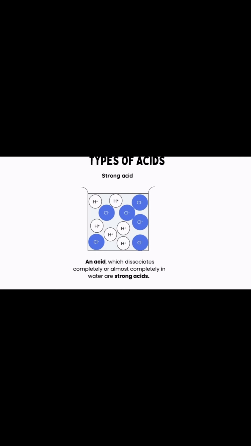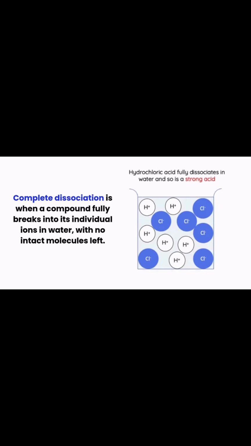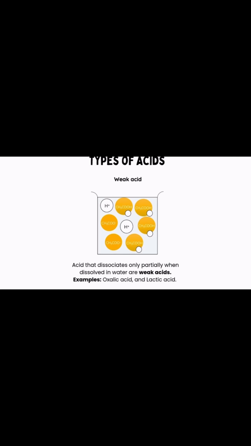Types of acid: strong acids. An acid which dissociates completely or almost completely in water is called a strong acid. Complete dissociation is when an acid fully breaks into its individual ions in water with no intact molecule left. Hydrochloric acid fully dissociates and it is called a strong acid. Now, weak acids. Acids that dissociate only partially when dissolved in water are called weak acids, for example oxalic acid and lactic acid.